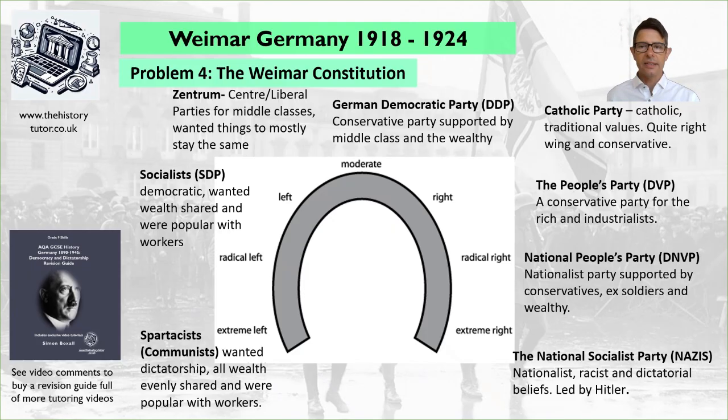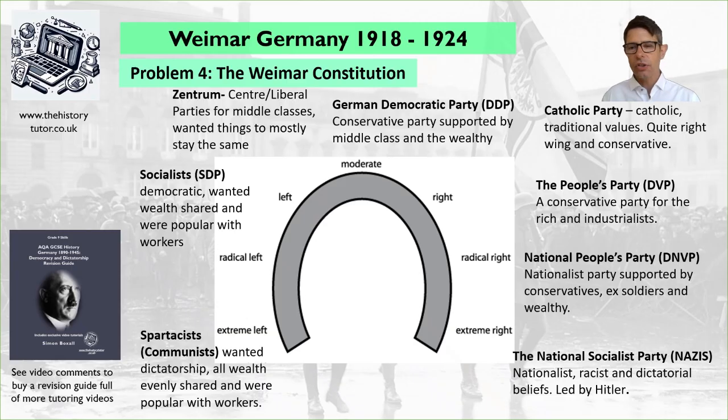The Catholic Party would have had a lot of Catholic votes, particularly in the southern states of Germany. They wanted to keep traditional Catholic values. They were quite right-wing because they wanted to maintain old traditional ideas. So we'd see that as quite a right-wing idea, right-centre idea. Then the People's Party is a moderately nationalist party. They were conservative. They wanted to support rich people and industrialists. Obviously, they were more anti-left-wing.